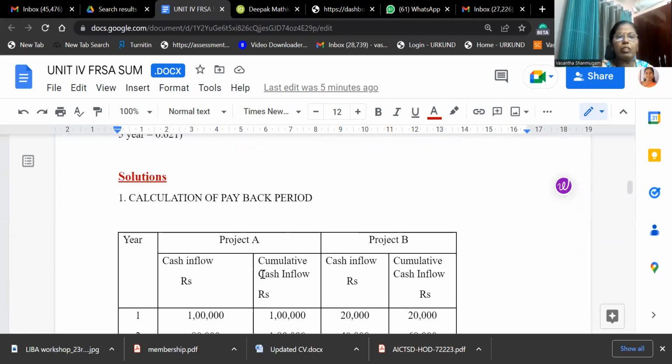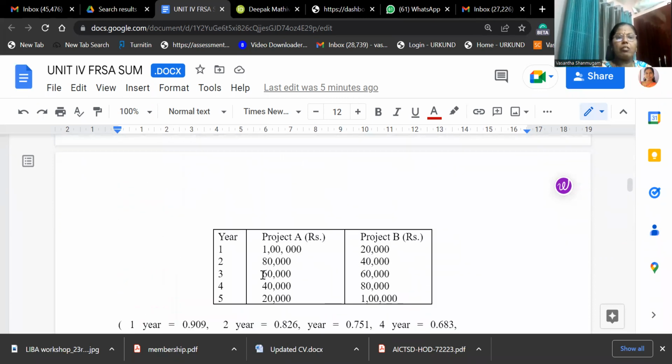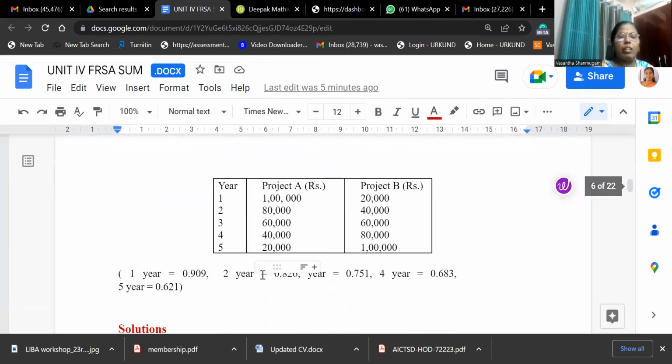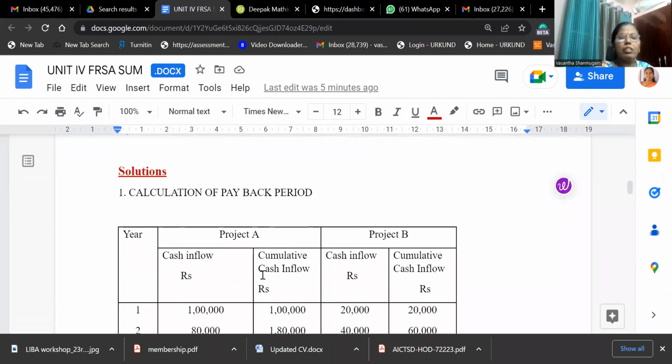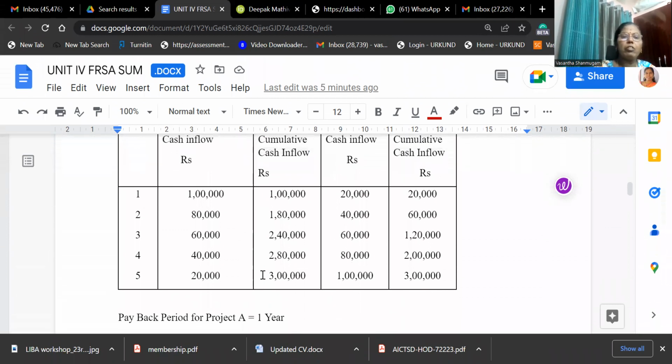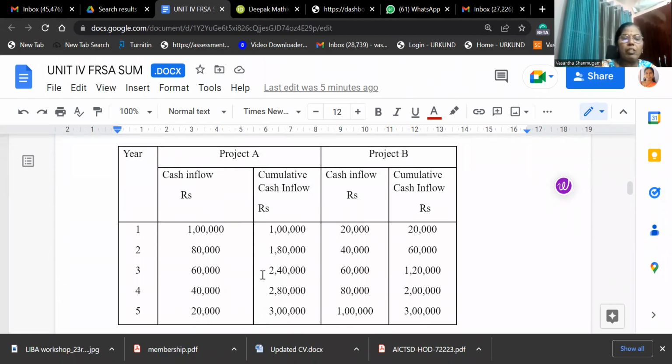So here, what is our cash outflow of the project? Cash outflow is 1 lakh. Here you see the cumulative cash flow. As far as project A is concerned, we are able to get back our investment of 1 lakh. So we can stop here. As far as project A, we need not calculate 1 lakh 80, all these things. We can stop at 1 lakh because the payback period is 1 year for project A.